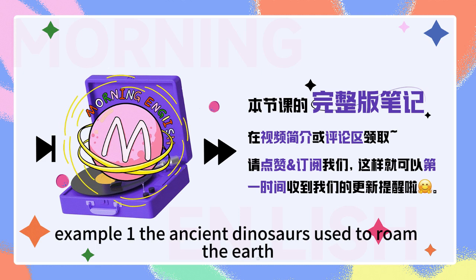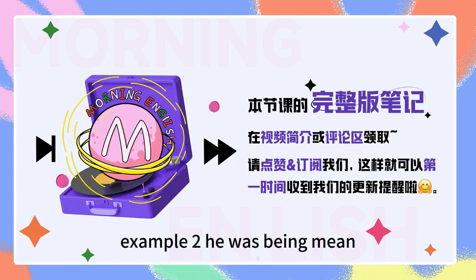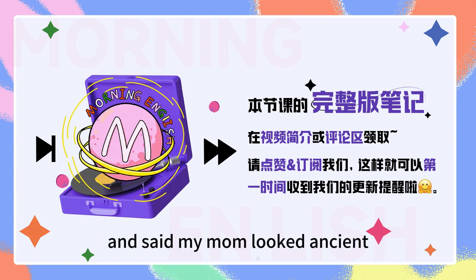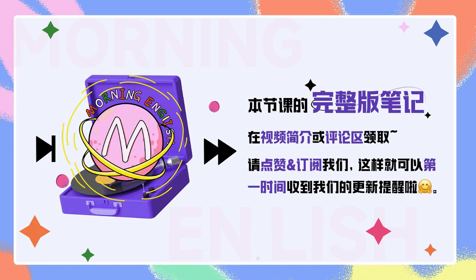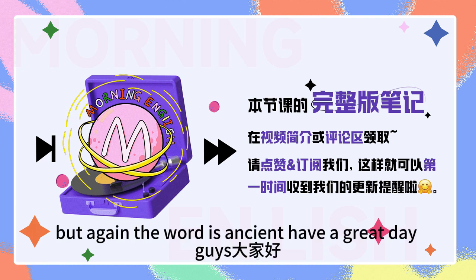Example 1. The ancient dinosaurs used to roam the earth. Example 2. He was being mean and said my mom looked ancient. Again, the word is ancient.